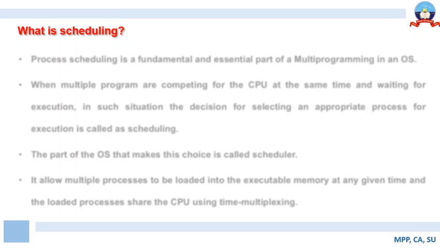For example, CPU time may be assigned to the processes on a first come first served basis. So whosoever comes first will be assigned the CPU first. So that can be one of the simplest mechanisms of assigning CPU time to the processes.